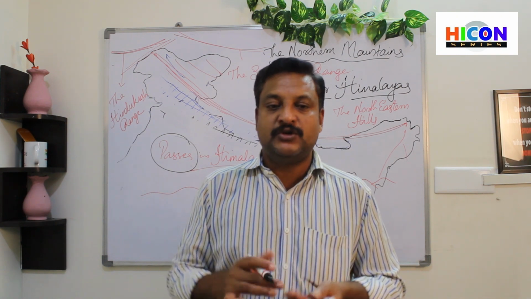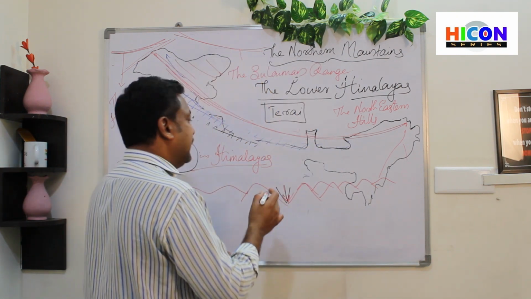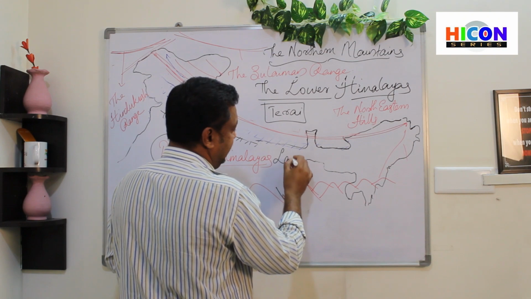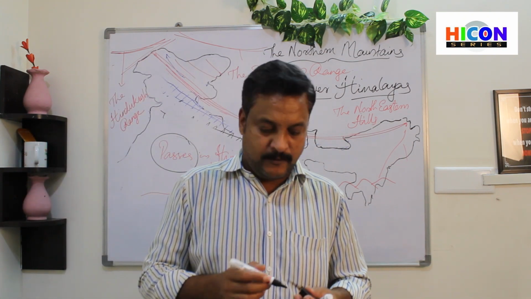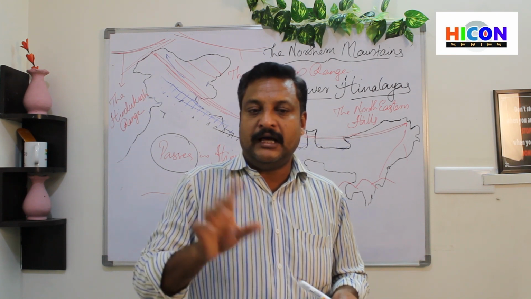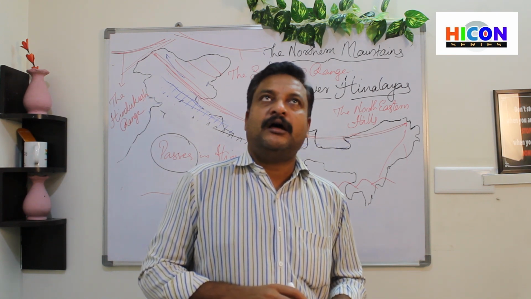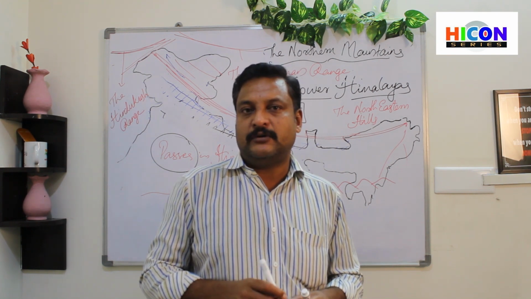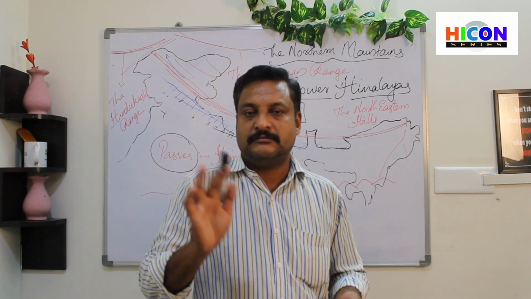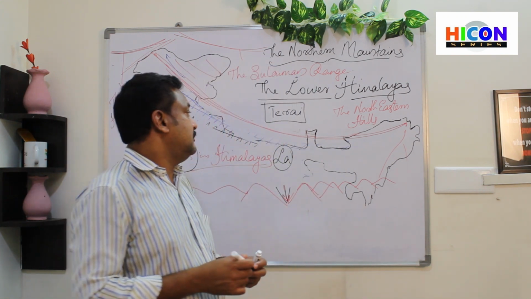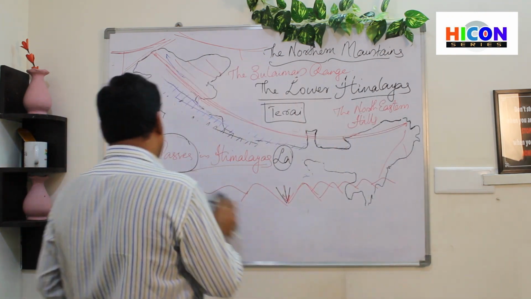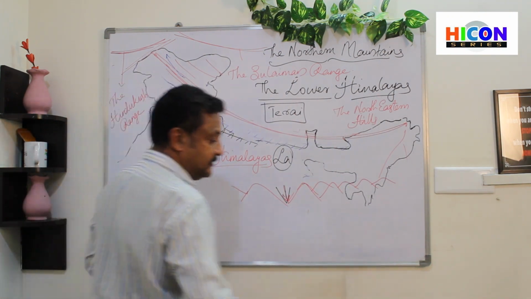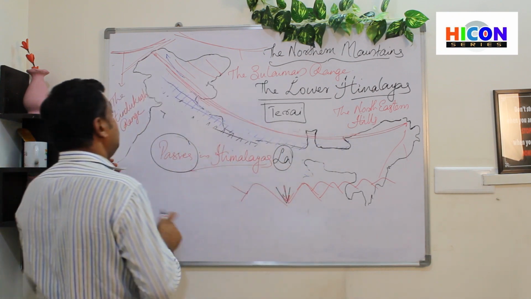Okay, it's usually named as a La. La means pass. Okay, La means pass. La is actually a Tibetan word, I guess. Okay, so we have some famous passes like this. For example, in the Hindu Kush range, we have one of the most famous passes.